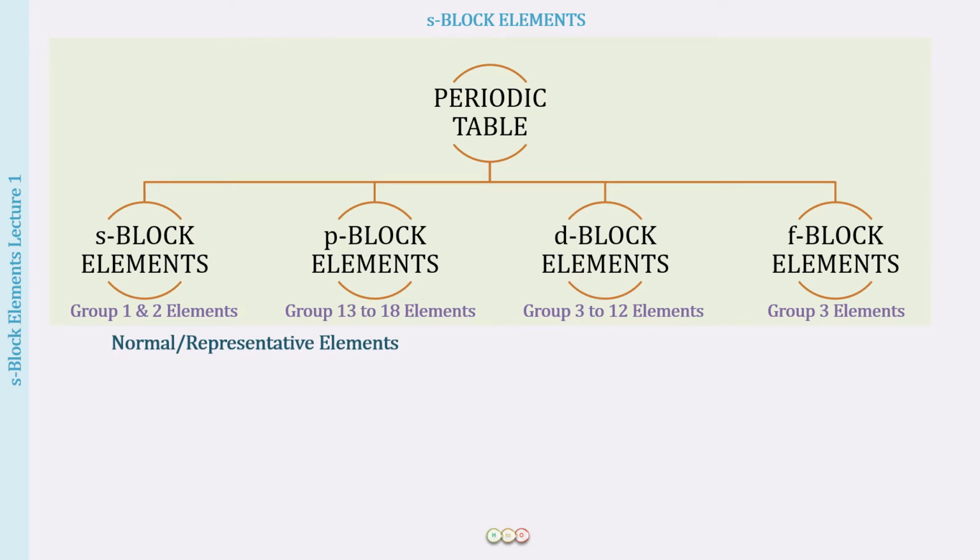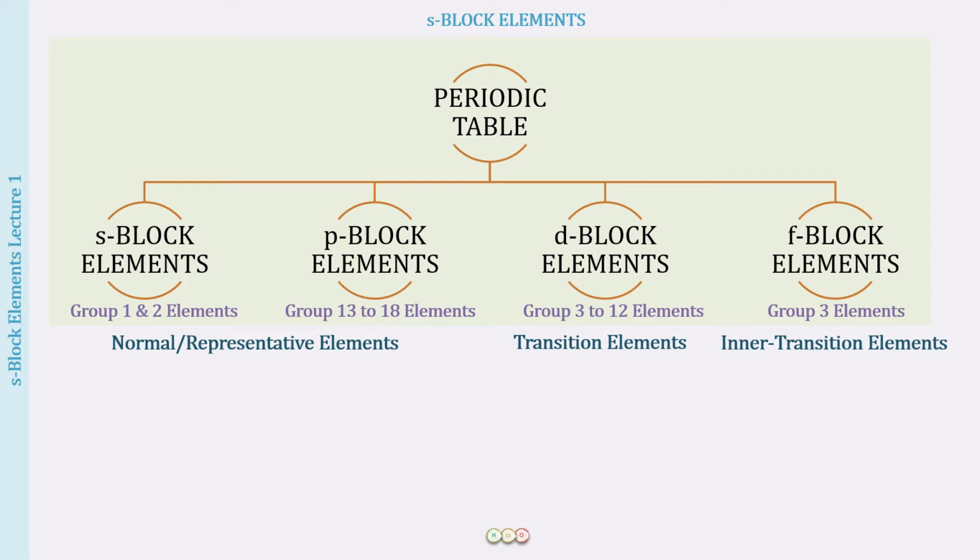The S and the P block elements are called the normal and the representative elements. The D block elements are called the transition elements. The F block elements are called the inner transition elements. We study in class 11th S block elements, and from P block 13 and 14 group. The rest you will be studying in class 12th, and the D and F block elements are also studied in class 12th. So you have to have a complete understanding of all the groups like this.